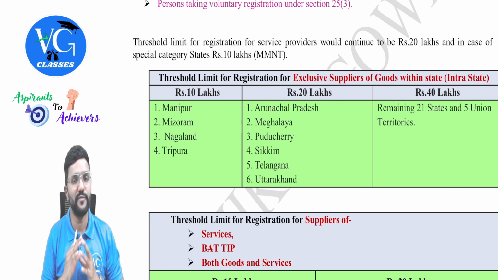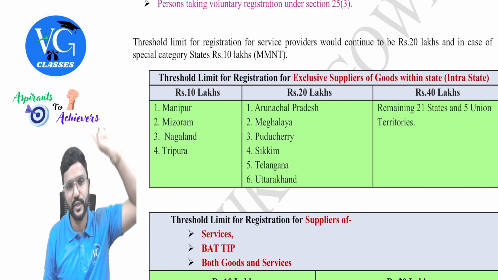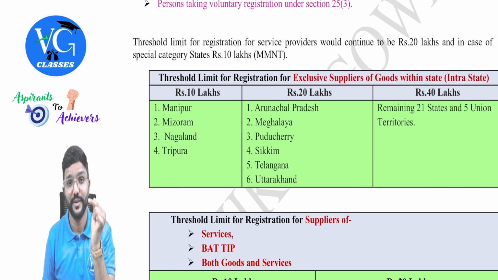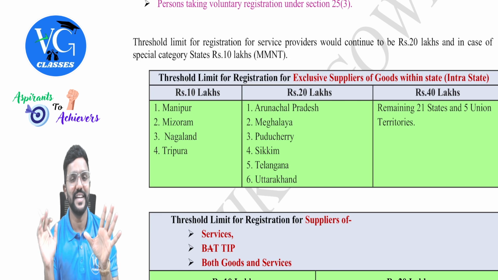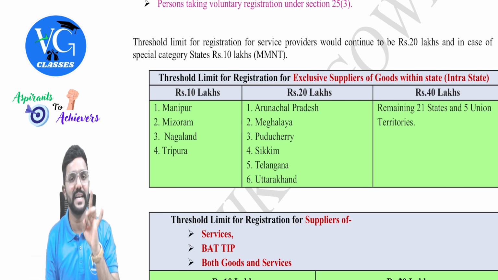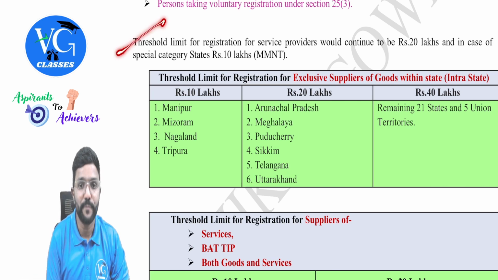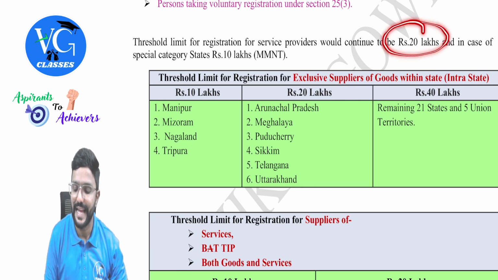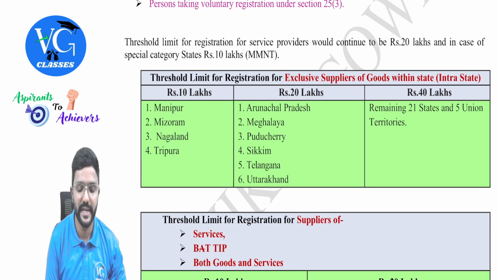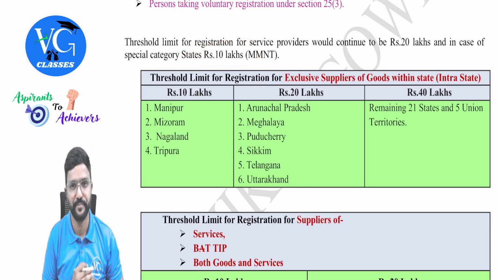For supplier of services, 40 lakh is not at all applicable because it is exclusive supplier of goods. But I told you, if you are supplying goods along with financial services, then financial services will be ignored and you will be considered as exclusive supplier of goods. Okay. So the threshold limit for registration for service providers would continue to be 20 lakh, and in case of special states, it is 10 lakhs, that is MMNT.